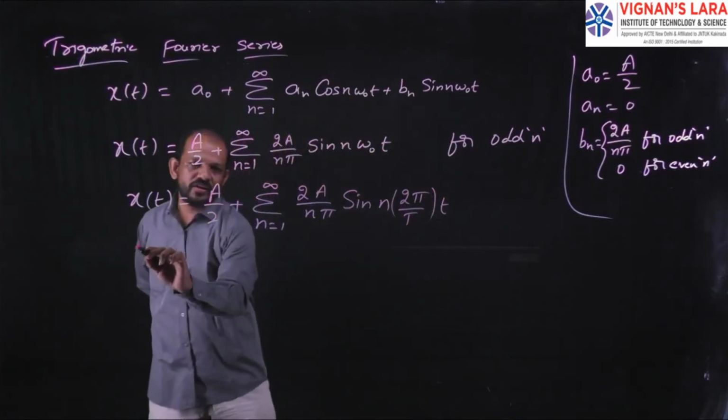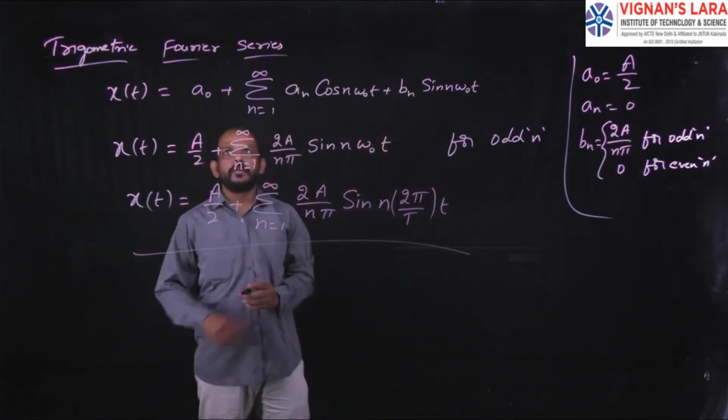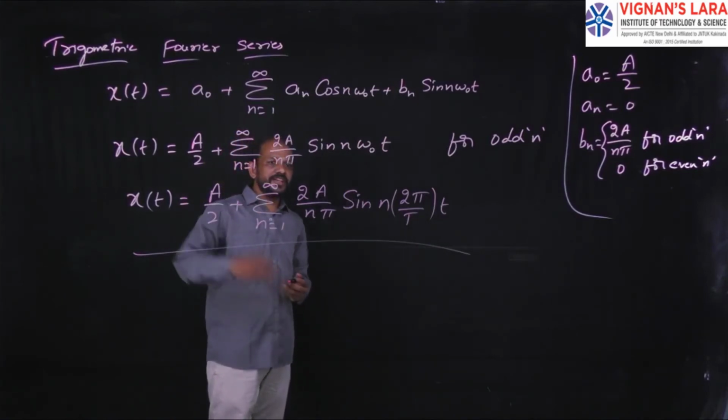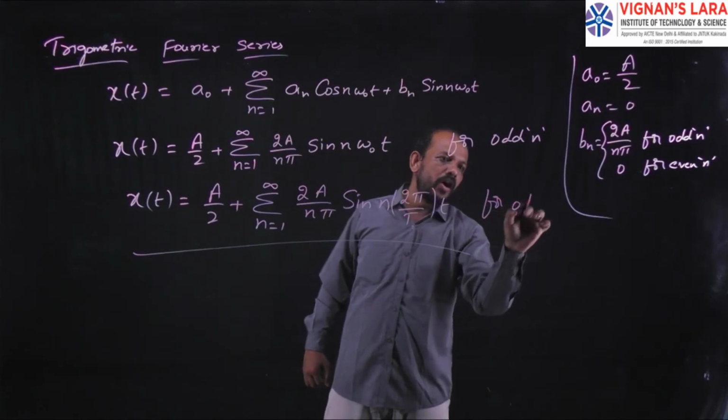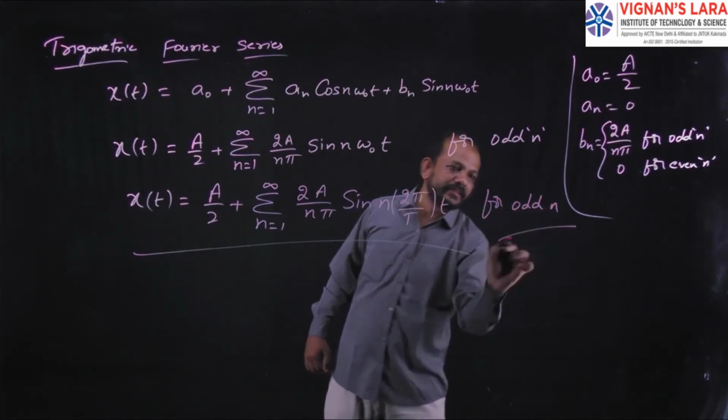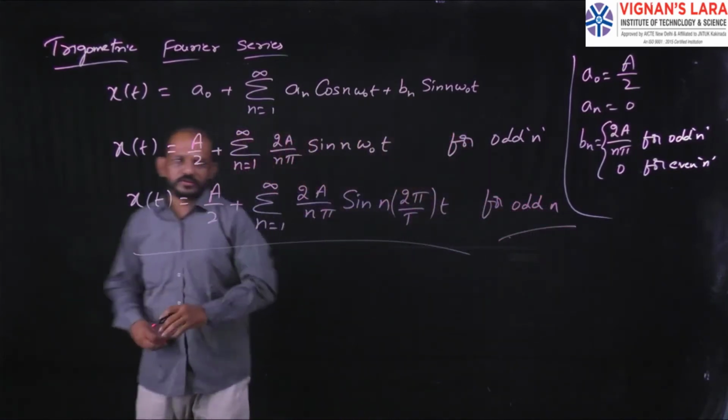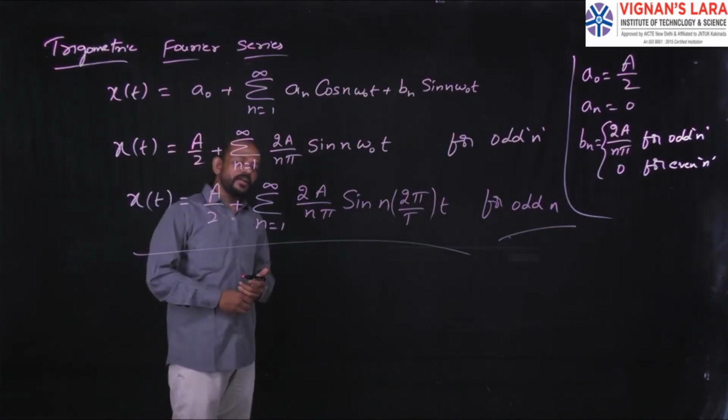So this is the final trigonometric Fourier series representation of the given waveform, and this is for odd n. In this way I can find out the trigonometric Fourier series representation of any given waveform.